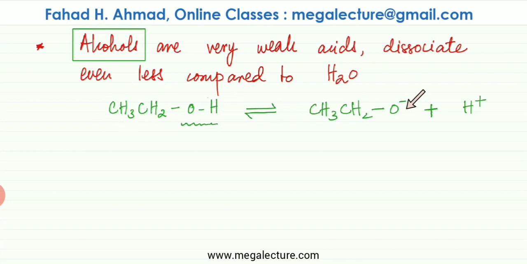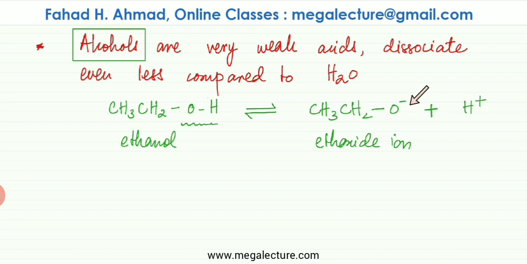So it very weakly ionizes, ends up producing H plus 1 ion, and this negative ion over here is going to be called ethoxide ion. If it's ethanol, then it's going to produce ethoxide ion. So you can figure out the naming yourself: propanol, propoxide ion, methanol, methoxide ion.